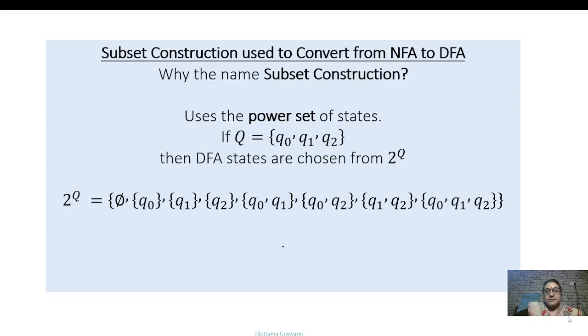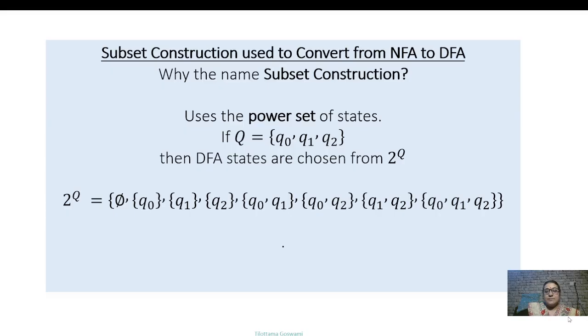So each subset becomes one state of the DFA. Notice that the DFA states are not individual NFA states. Each DFA state represents a subset of the NFA states. That's why we call it subset construction. Can you say, if an NFA has 4 states, what is the maximum number of DFA states we can have?